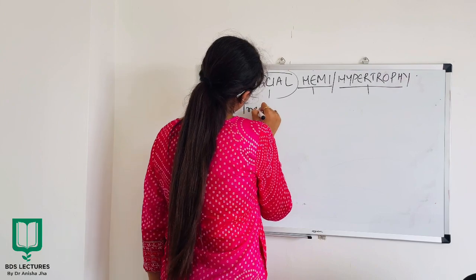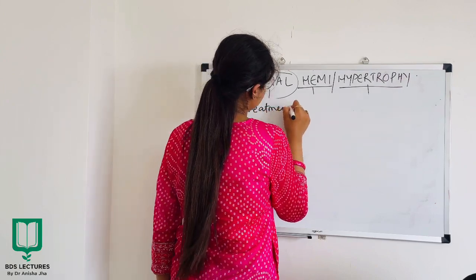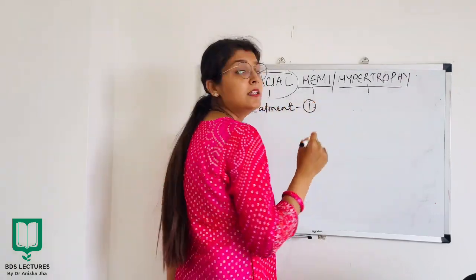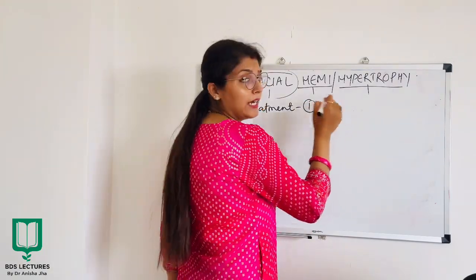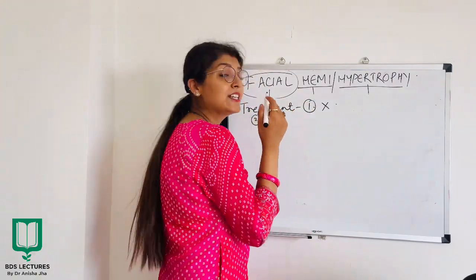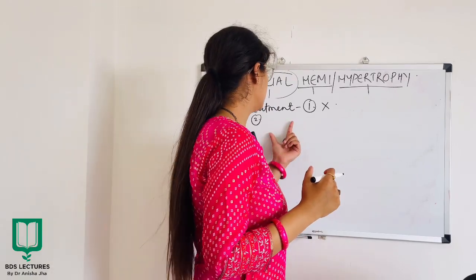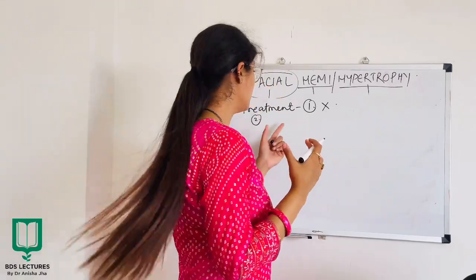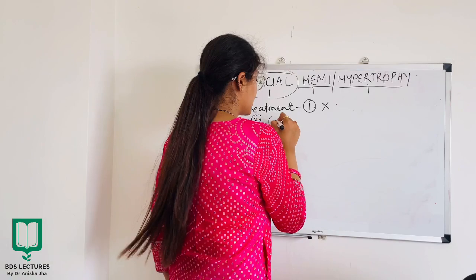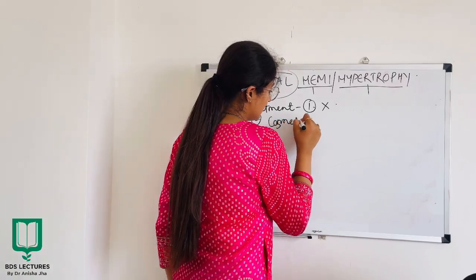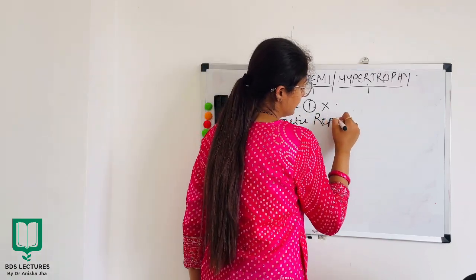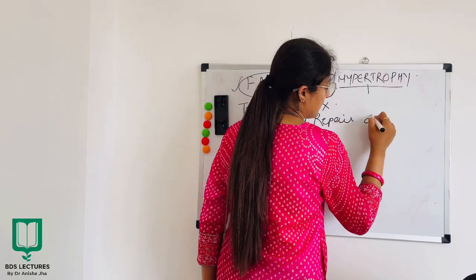Coming to the treatment part of the defect. Firstly, no specific treatment is to be done. Since it involves the facial structures of the patient, cosmetic repair is to be done. All right.